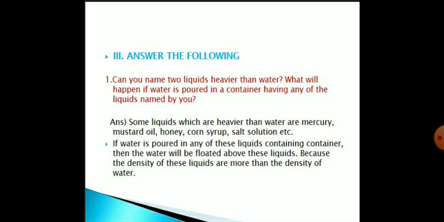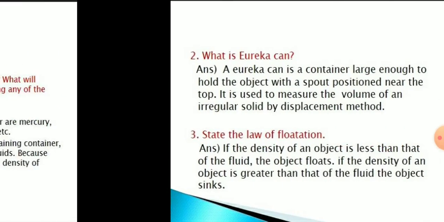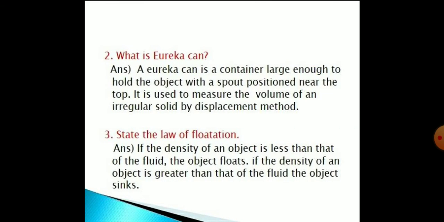So children, you can write some liquids which are heavier than water: mercury, mustard oil, honey, corn syrup, salt solution, etc. You can choose any two from here or you can write all. That depends on you. When you pour water into a container holding any of these liquids, the water will float above these liquids because the density of these liquids is more than the density of water. Okay children? Then our next question is, what is a Eureka can?